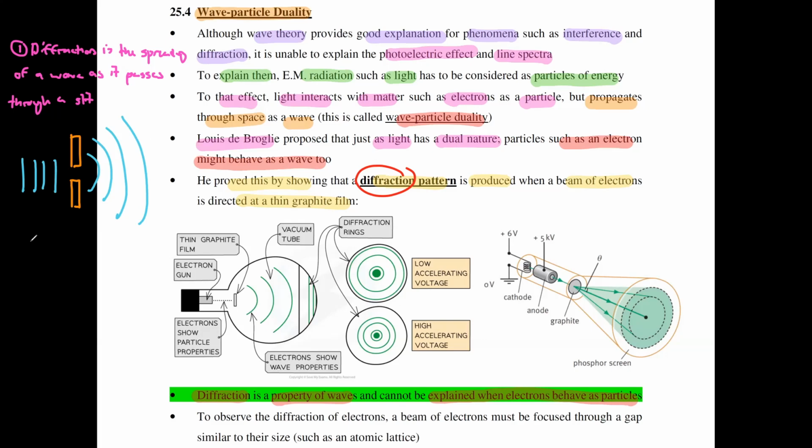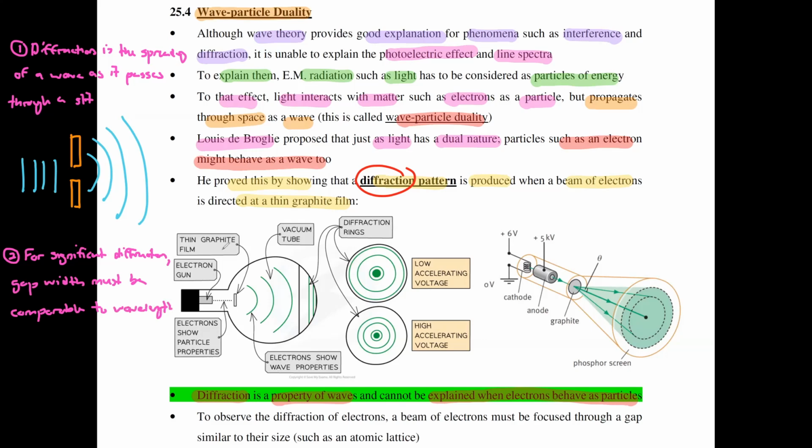And to get significant diffraction, another important thing that you will have learned is that for significant diffraction, the gap width must be comparable to the wavelength.